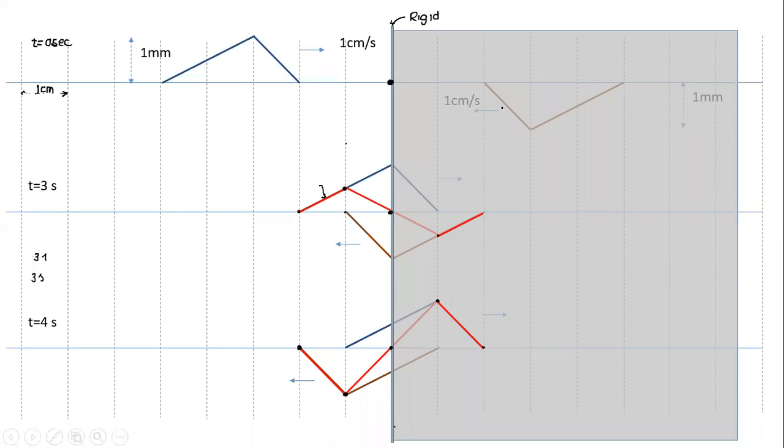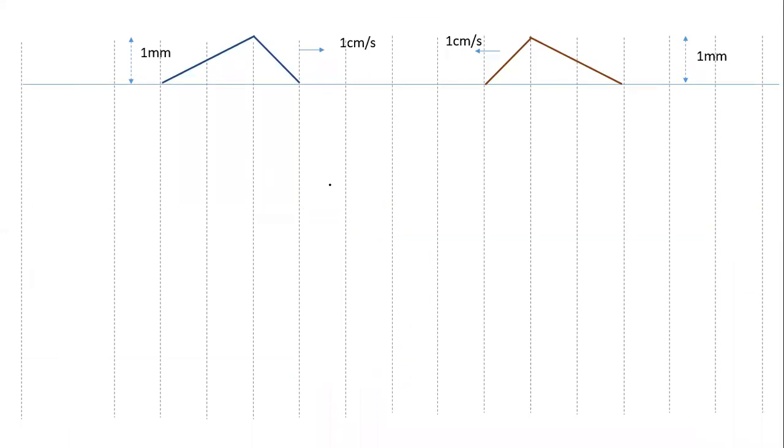This is what happens in case of a rigid support, where the two pulses or two waves were inverted mirror images. What happens in case of a free support? Let's come to the free support. So before we go to the free support, first what we'll try to understand, in this case, superposition is happening of two identical wave pulses. They are not inverted. Can we draw the superposition of these two wave pulses at t equal to 3 seconds and t equal to 4 seconds?